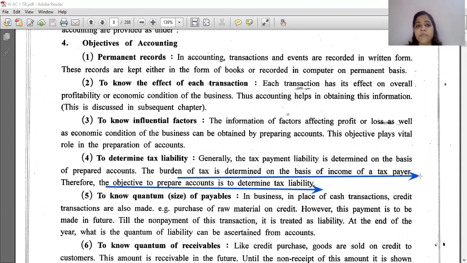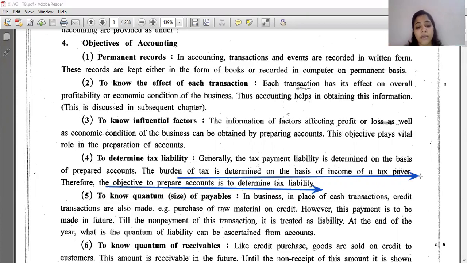And you know very well business runs on credit. Now you had purchased goods of rupees 5 lakhs from one of the manufacturers, and you had purchased on credit. The terms and conditions are that this amount is to be paid within 3 months, right? So this 5 lakhs amount that you had not paid, the business transaction is done on credit. So what happens? This amount that you are going to pay in future is termed as payables.